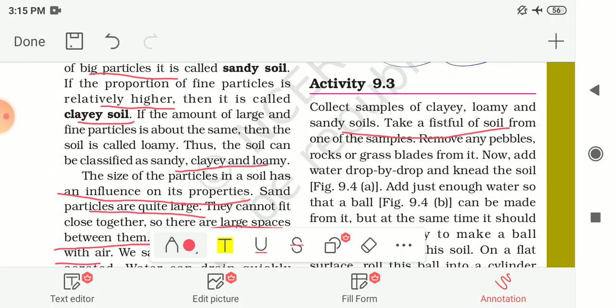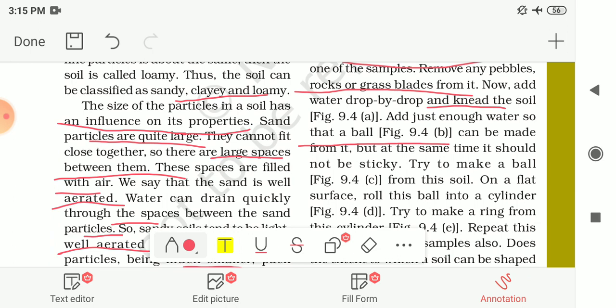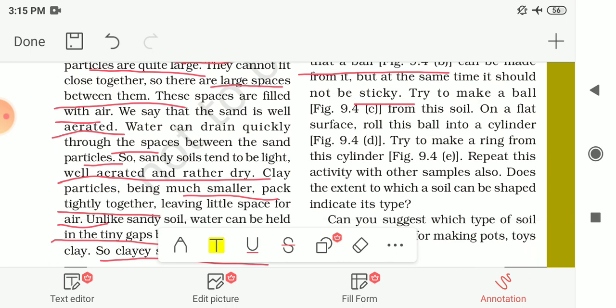Take that much soil from one of the samples and remove the pebbles, rocks and grass blades from it, and add water drop by drop and knead the soil. Then add just enough water to make a ball from this soil, but at the same time it should not be sticky. You have to make a ball, but it should not be sticky.